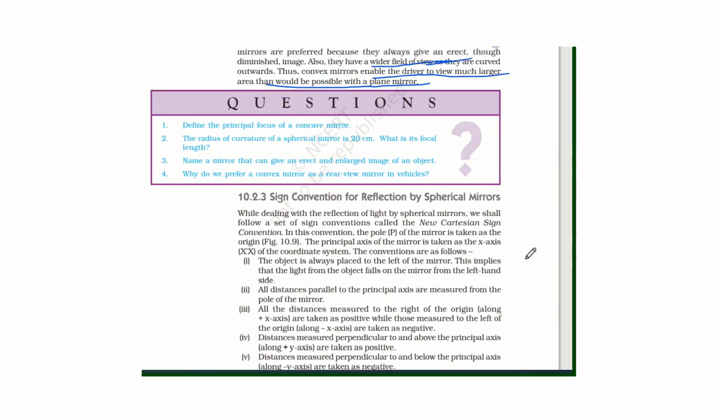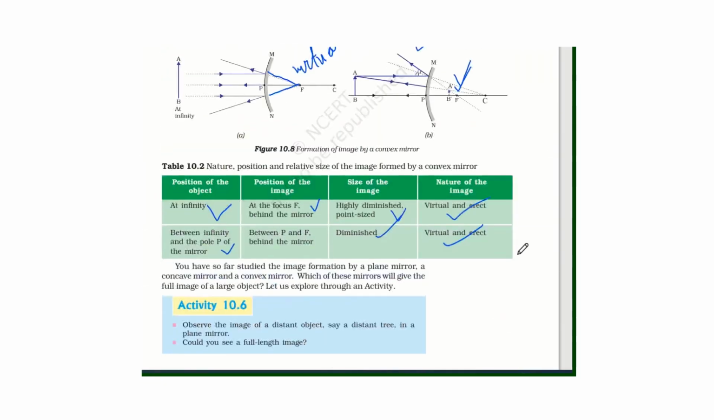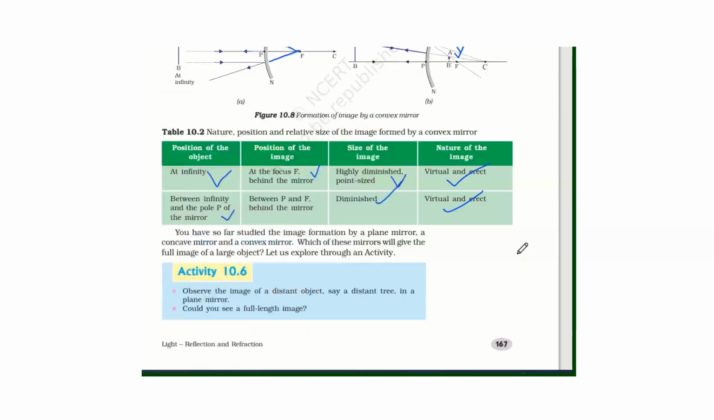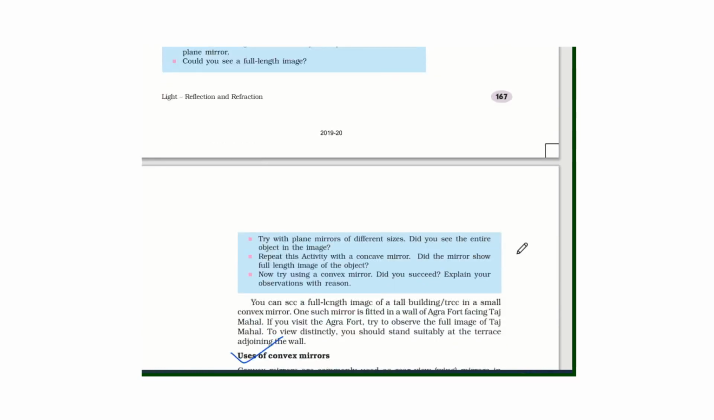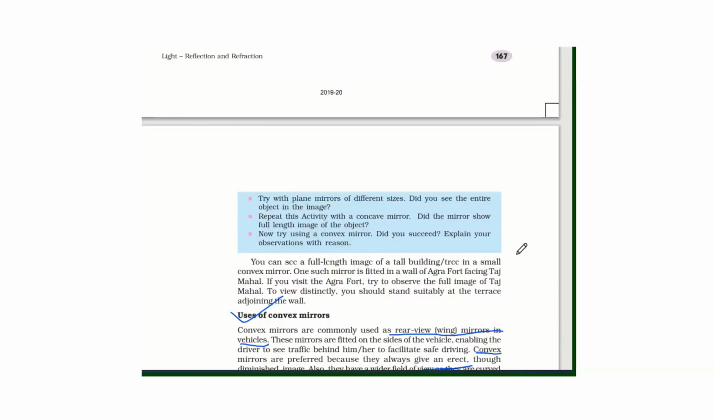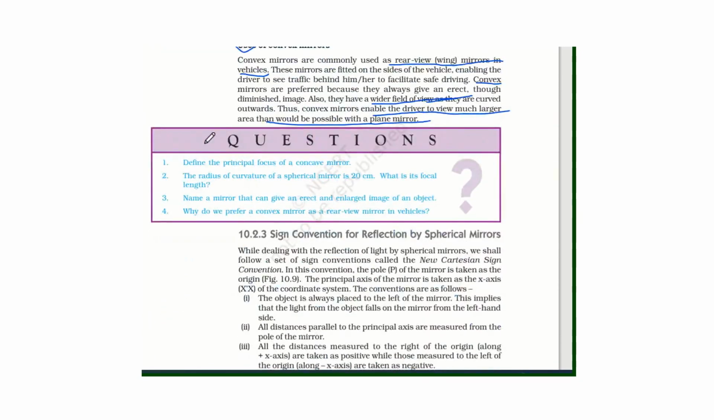So now we have discussed the image formation in the case of concave and convex mirrors. Now there is one exercise. You have to write the answers to these questions. Define the principal focus of a concave mirror. The radius of curvature of a spherical mirror is 20 cm. What is its focal length? Name the mirror that can give an erect and enlarged image of the object. Why do we prefer a convex mirror as a rear view mirror?